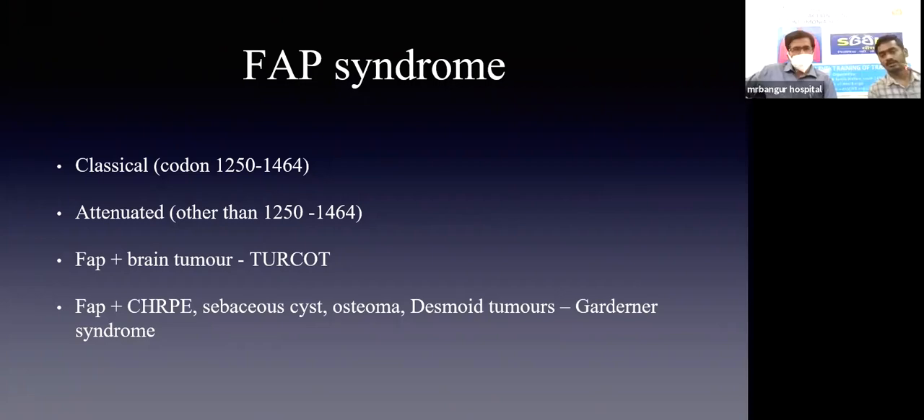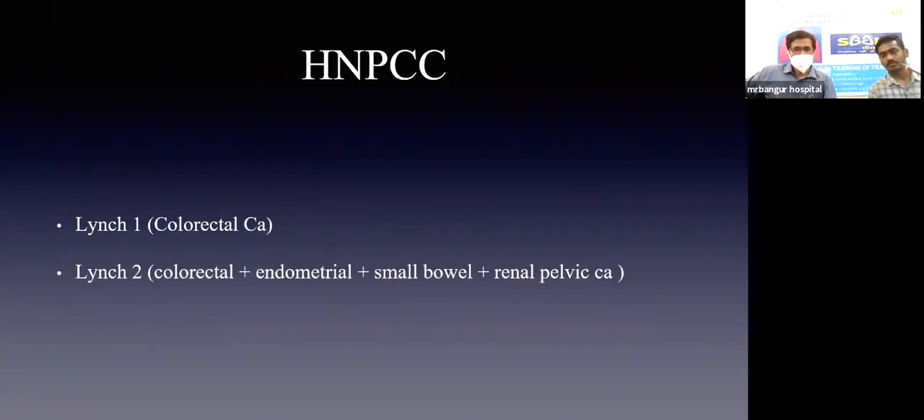In attenuated FAP, there is an alteration in the codon either from 5' to 1250 or 1464 to 3'. It is characterized by fewer than 100 polyps, but a more aggressive kind of desmoid tumors. FAP along with a brain tumor, especially medulloblastoma, constitutes Turcot syndrome. Turcot is an autosomal recessive mode of inheritance. FAP along with congenital hypertrophy of retinal pigment epithelium, multiple sebaceous cysts, multiple exostosis, and desmoid tumors constitutes Gardner syndrome.